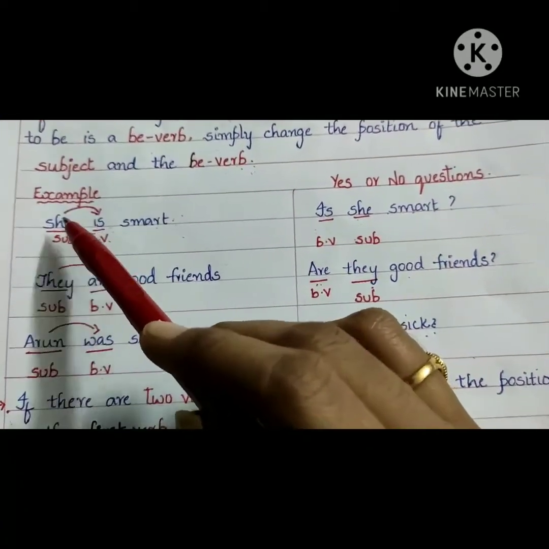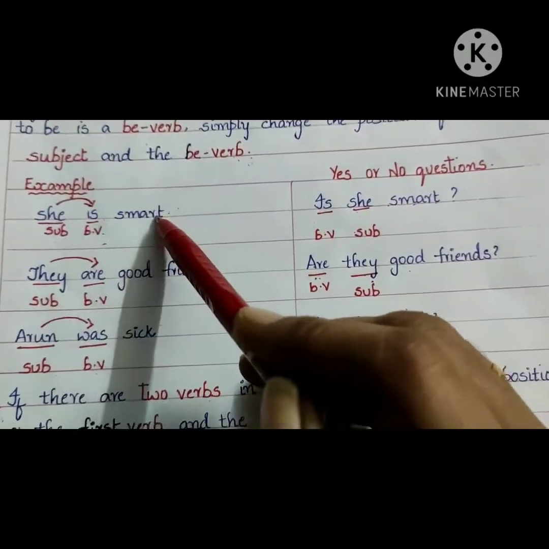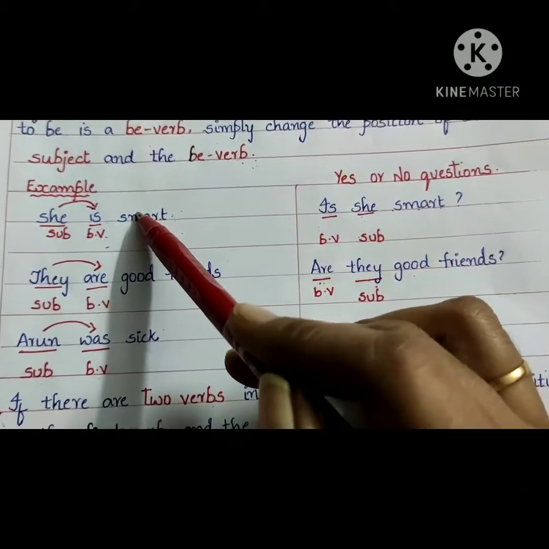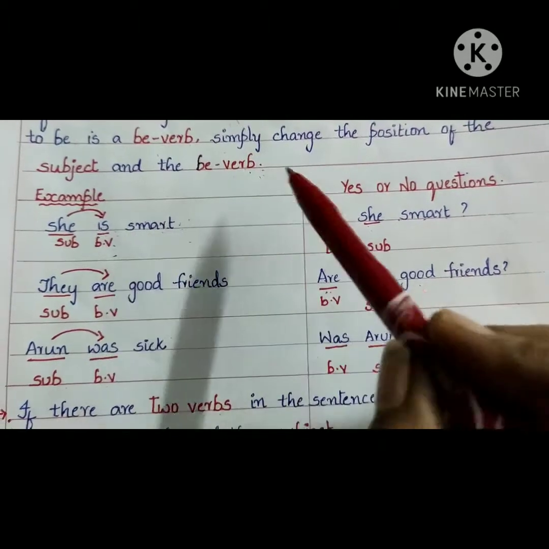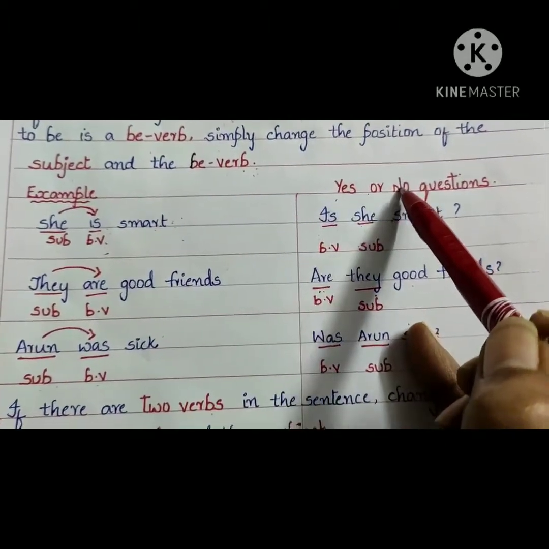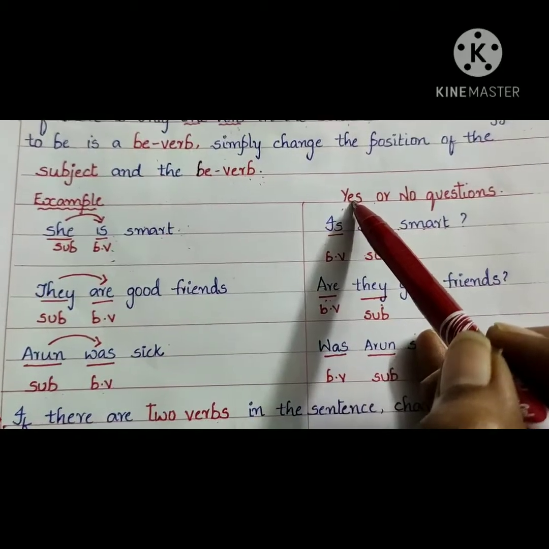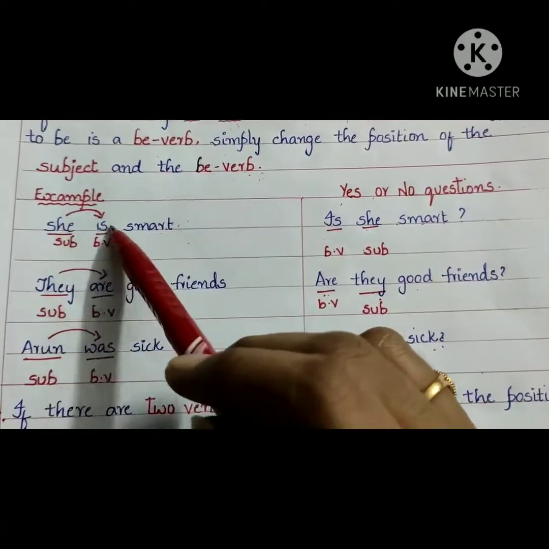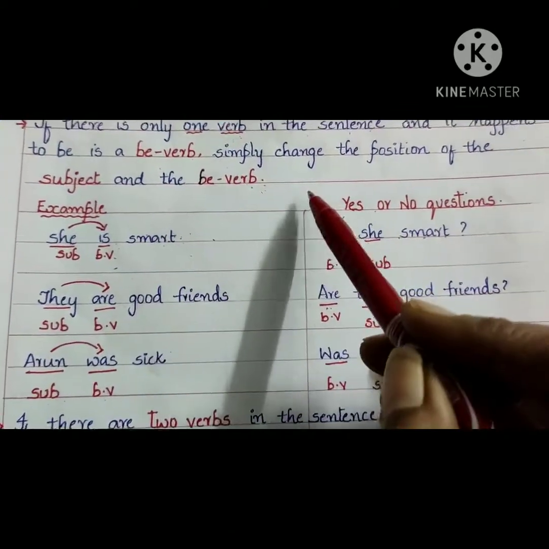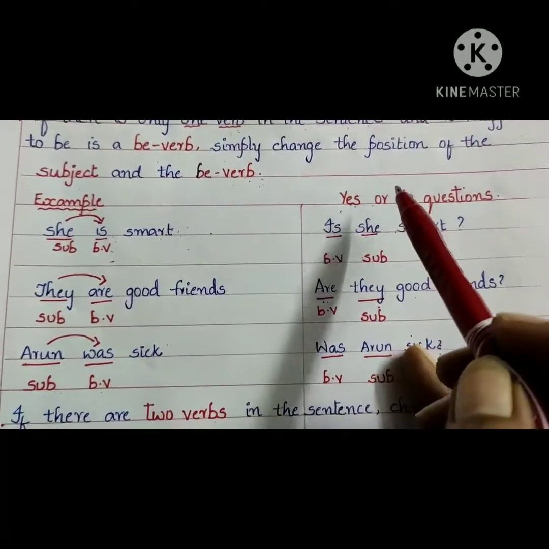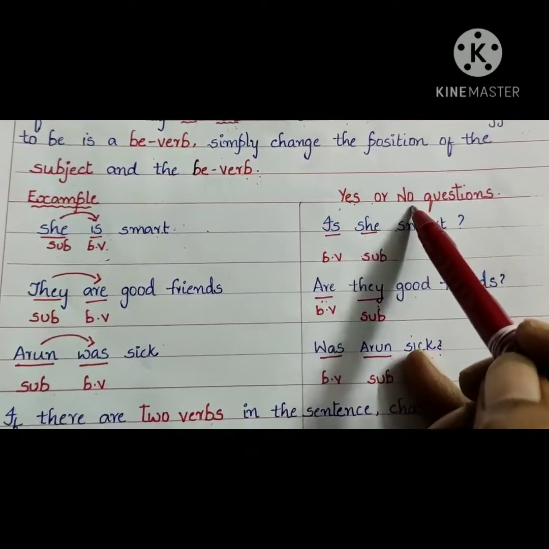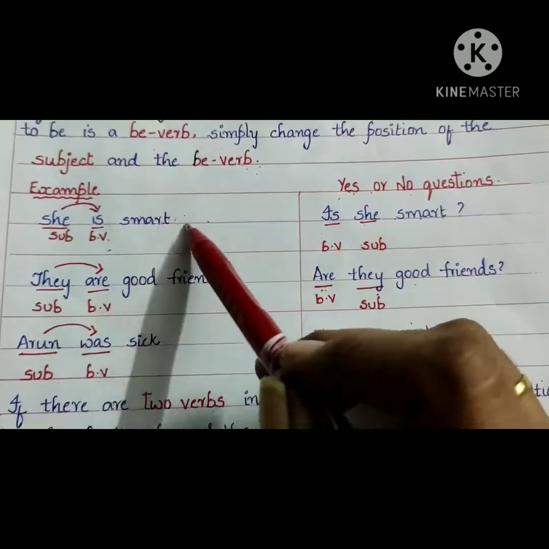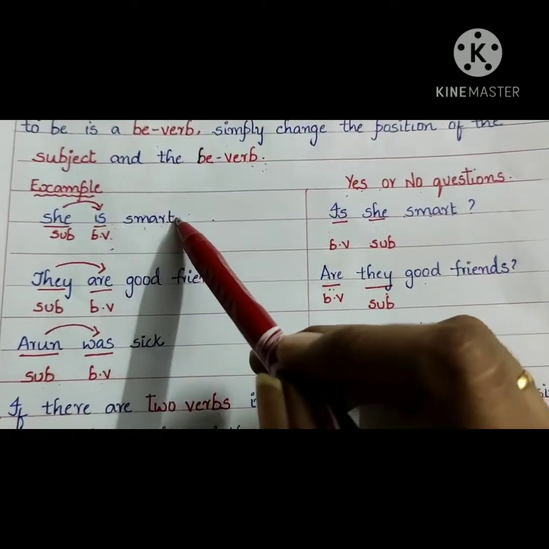Coming to the example. She is smart. To this statement, you have to ask the question for which the reply should be yes or no. If it is yes, she is smart. If it is no, no, she is not smart. So, how to construct? You have to generate the interrogative from the main sentence. You have to generate the yes or no question from the given sentence.